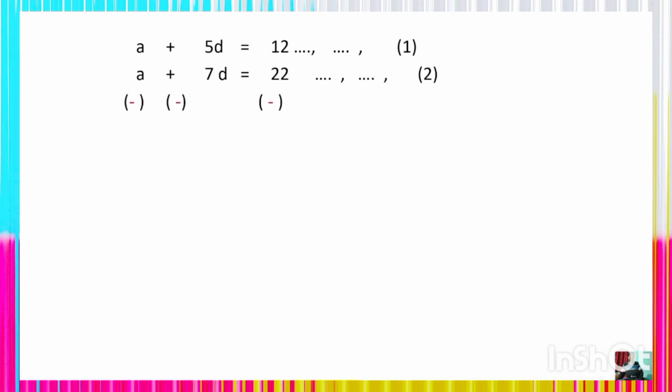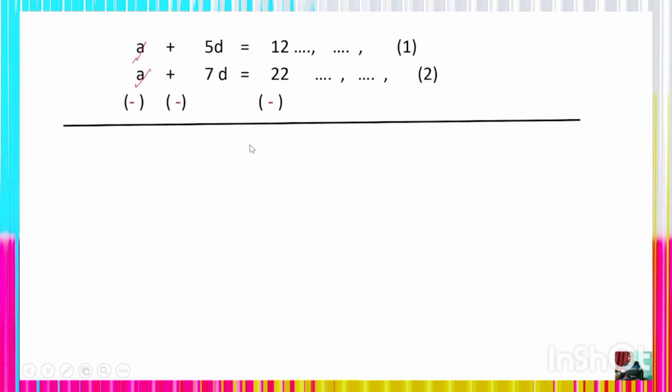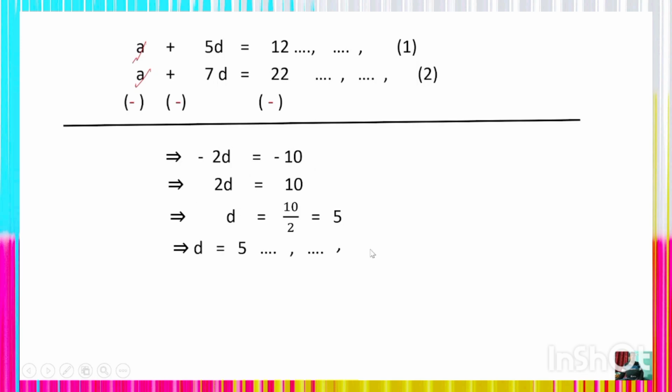Another equation we are getting. Now you have to solve these equations: A plus 5D is equal to 12, and A plus 7D is equal to 22. Now you have to subtract equation 1 and 2. After subtraction, you see here, plus A minus A will be cancelled. After cancellation you will get 5D minus 7D, which is minus 2D, and 12 minus 22, which is minus 10. Thus minus 2D equals minus 10, so D is equal to 10 by 2, which is 5. Thus the common difference is 5.